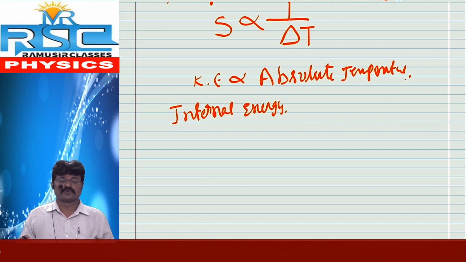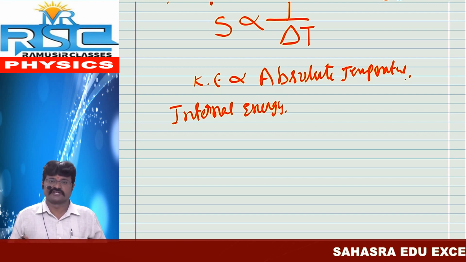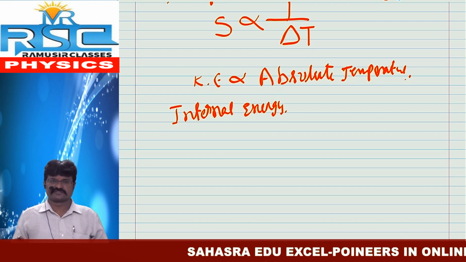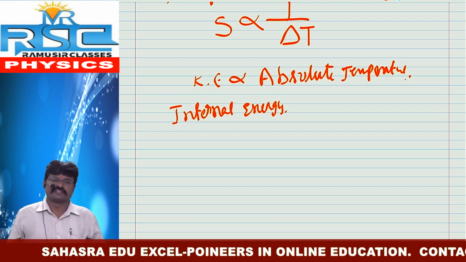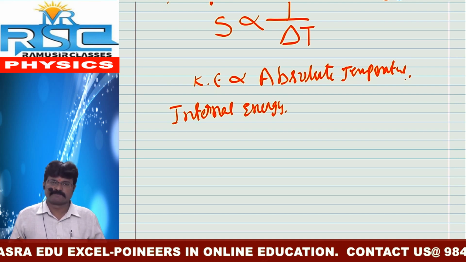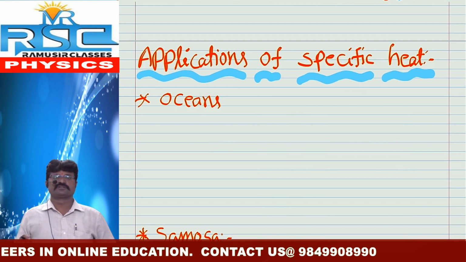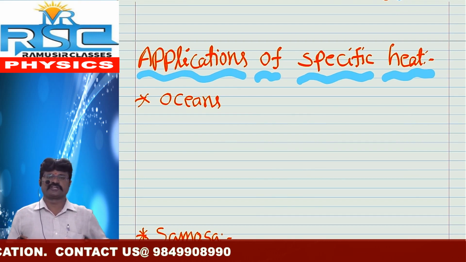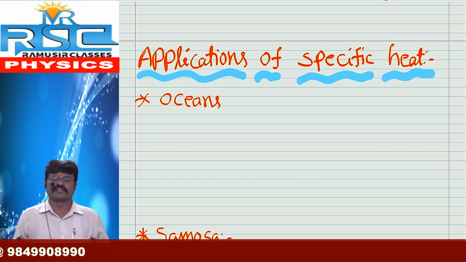So it is also one of the most important 4-mark questions. Define specific heat. Why does specific heat differ for different substances? If we write all of the above, we can easily get 4 marks. And after that, one of the most important concepts, we also expect a 4-mark question: define specific heat and write the applications of specific heat in our day-to-day life.